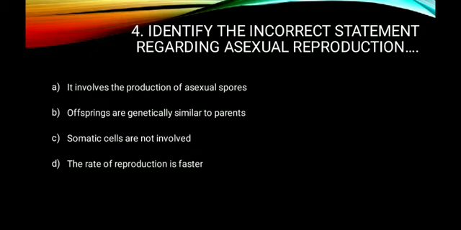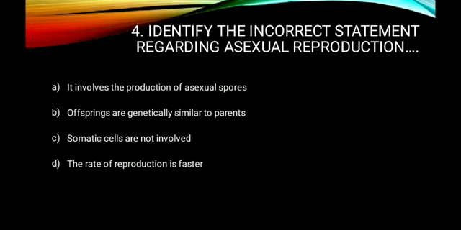Option C. Somatic cells are not involved. This statement is wrong about asexual reproduction because asexual reproduction mainly involves the mitotic division of somatic cells. So definitely statement C should be the right answer because the rate of reproduction is faster in asexual reproduction. So definitely the answer is option C.